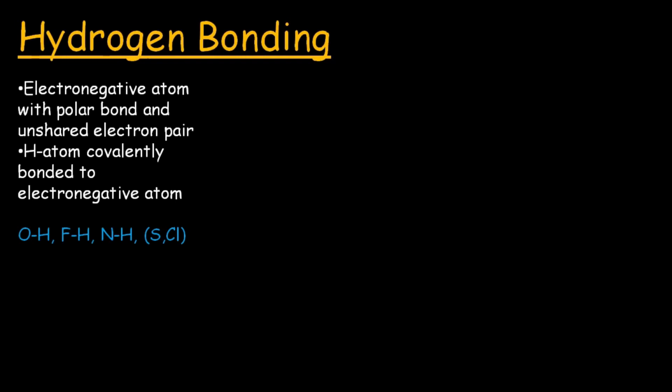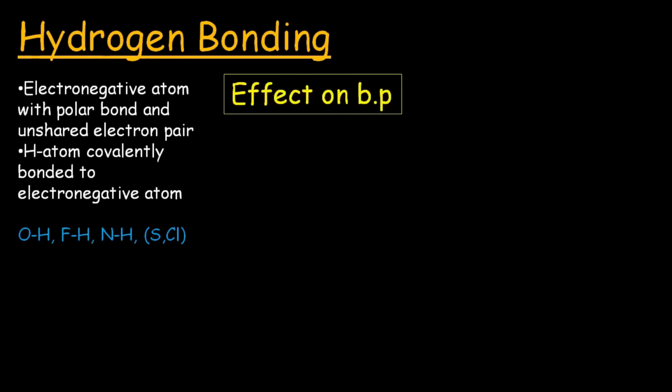Hydrogen bonding has diverse effects on the various properties of molecules, like boiling point, solubility, acidity, viscosity, refractive index, and many more. So let's talk about a few of them, and firstly discuss the effect of hydrogen bonding on the boiling point of molecules. For this, let's compare the boiling points of ammonia and water.